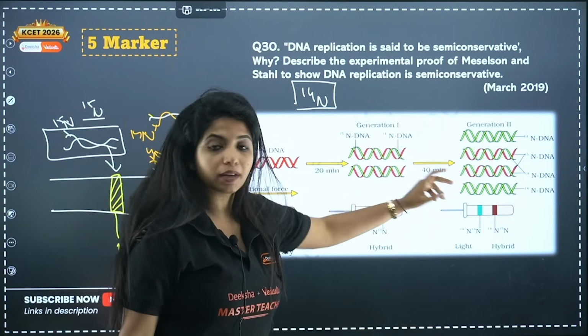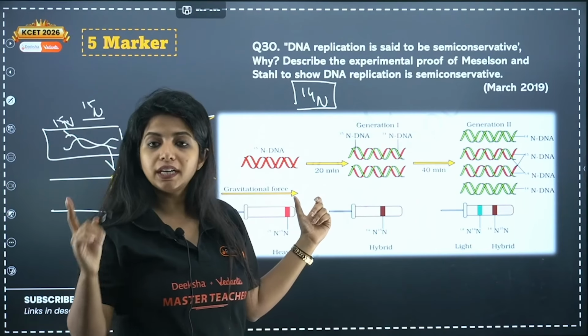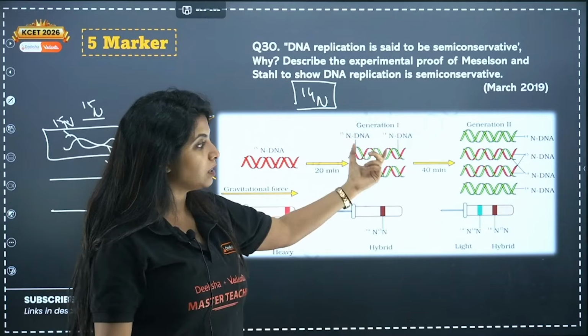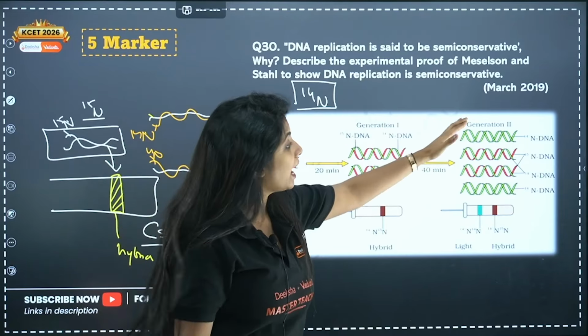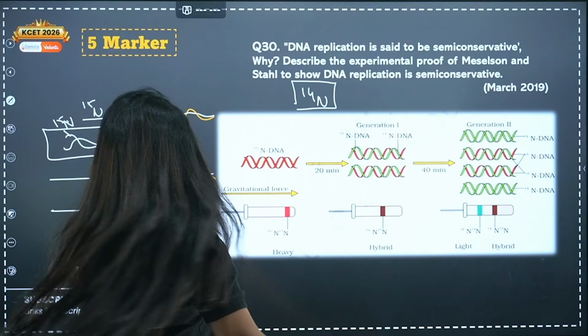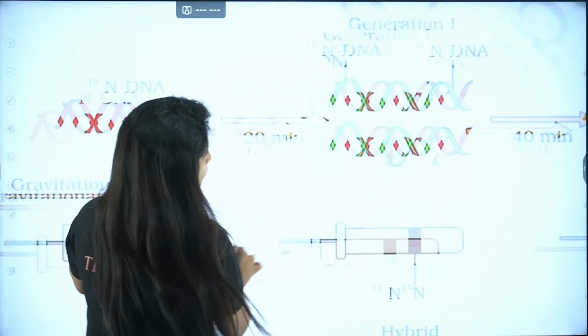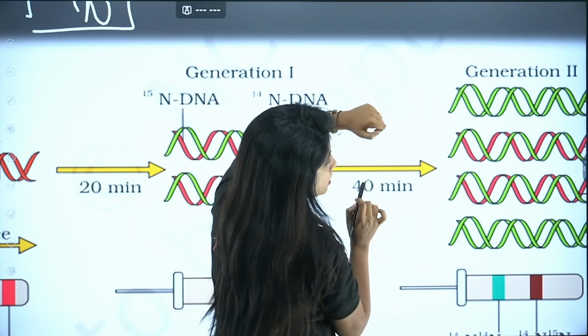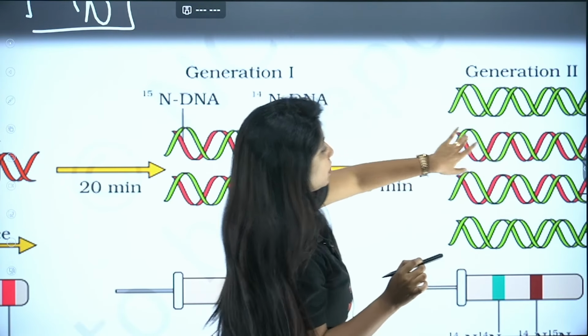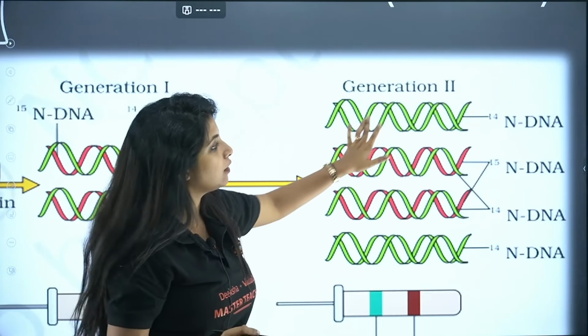Now again, if I am growing for 20 minutes more, for each E. coli division you need 20 minutes. So in the first 20 minutes, I got something like this. Again for 20 minutes, that means a total of 40 minutes, I'll be having something like this. Why? Because my dear children, listen. This strand divides into two, this and this. So one is this, one is this. Now the new strand is always going to be green. Why? It is N14.